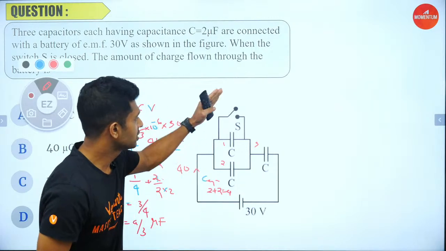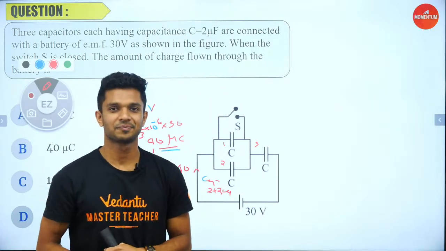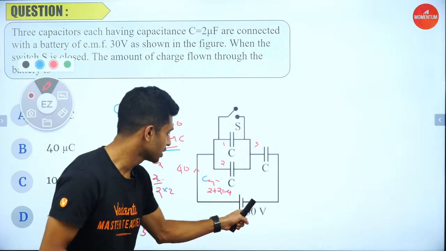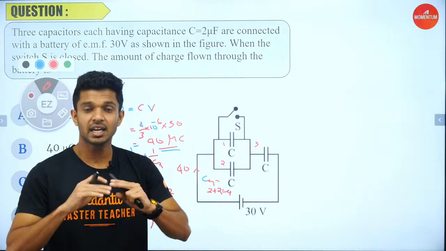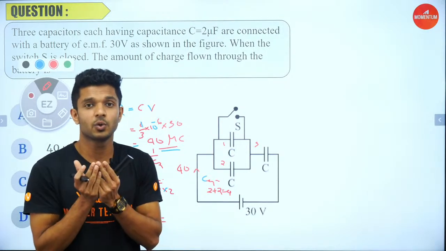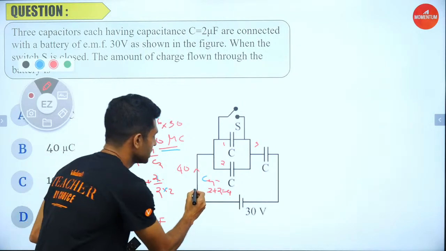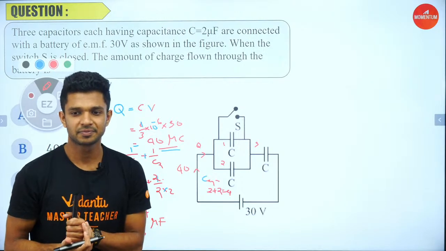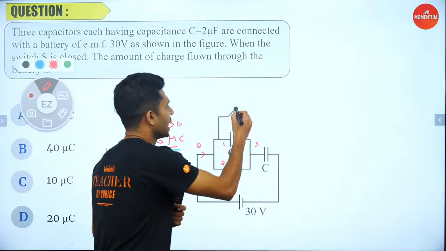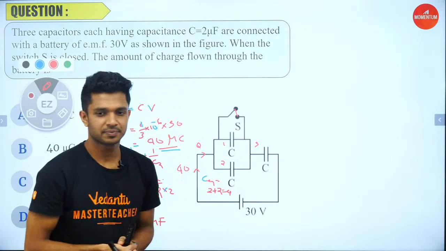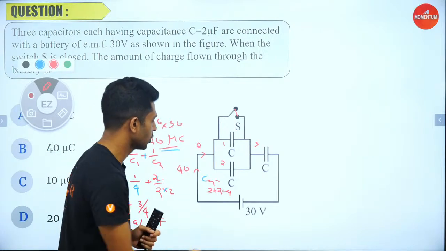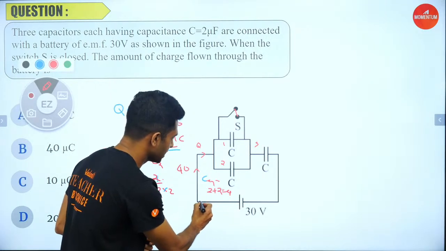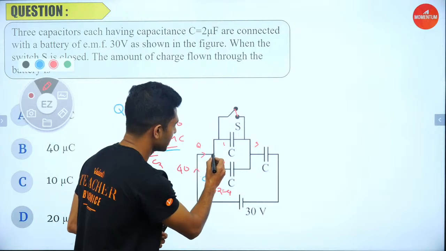The question is, once we close the switch S, how much more charge is flowing through the battery? That's the question, which means after the switch S is closed, we have to find out how much charge is flowing through the circuit at that point of time, right? So let me close the switch. Fine. Once the switch is closed, as you can see, the charge goes like this, charge goes like this.